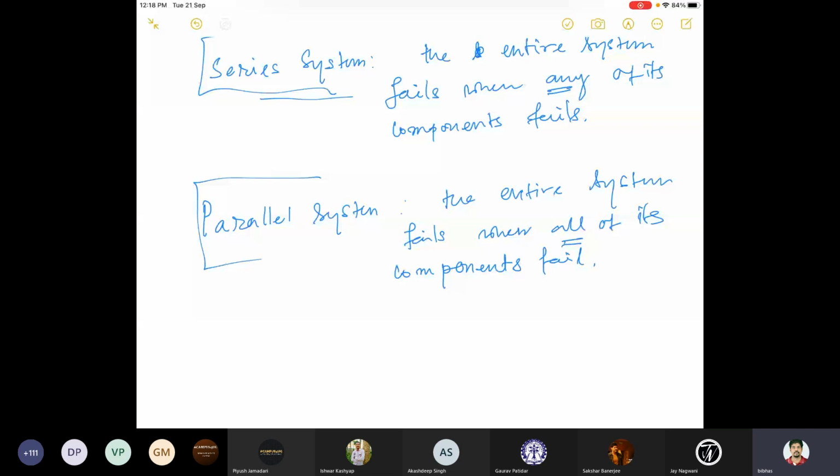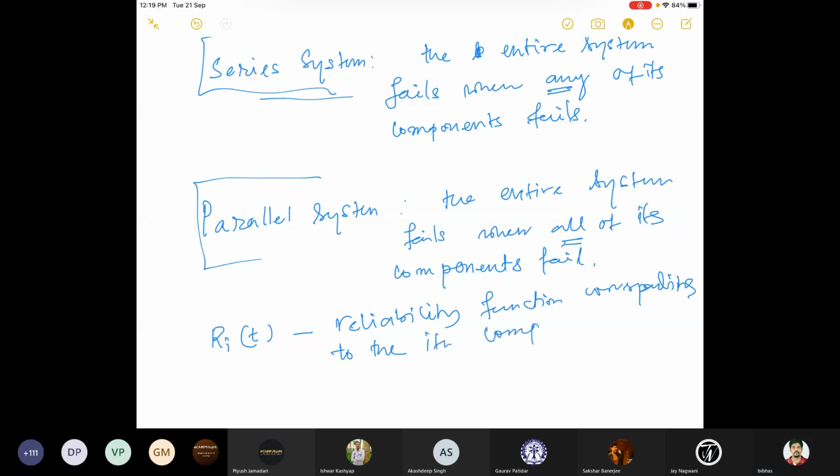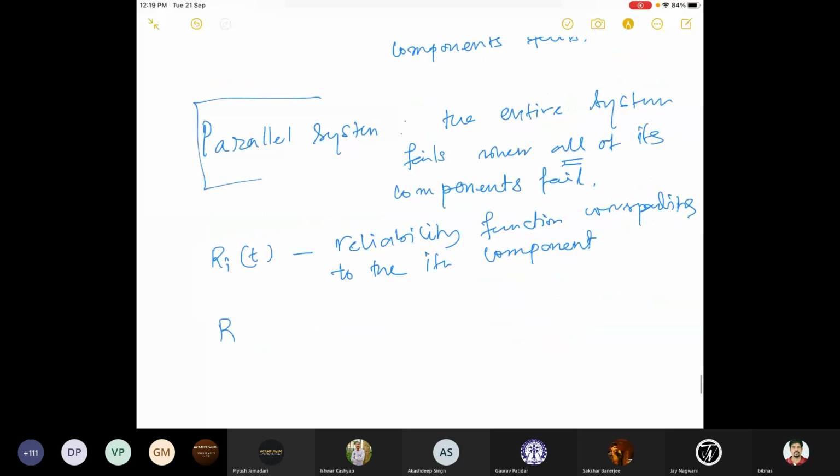So now let me denote R_i(t) to be the reliability function corresponding to the ith component, and let me denote R_S(t) as the reliability function for the entire system.